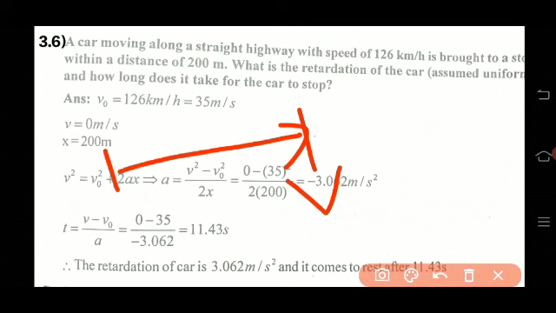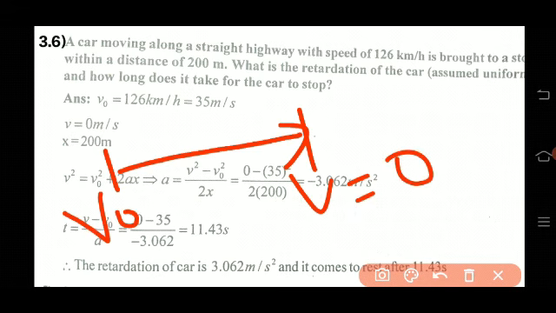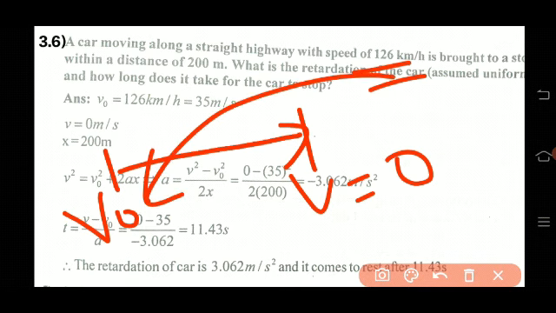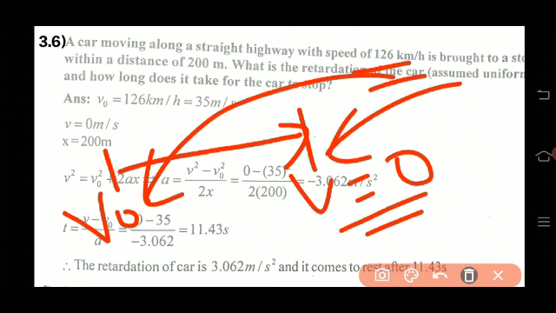The final velocity is 0. Therefore, what is the initial velocity? It is moving with 126 km per hour. The initial velocity V0 equals 126 km per hour. Then what is the final velocity? After stopping, the final velocity will be 0.